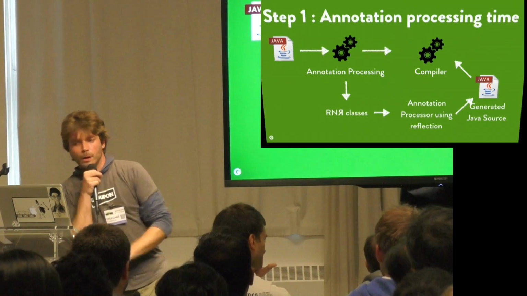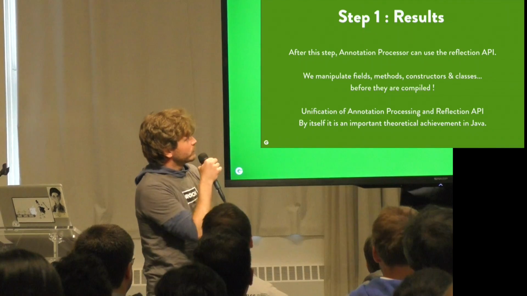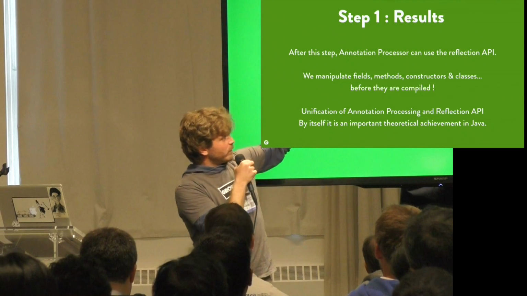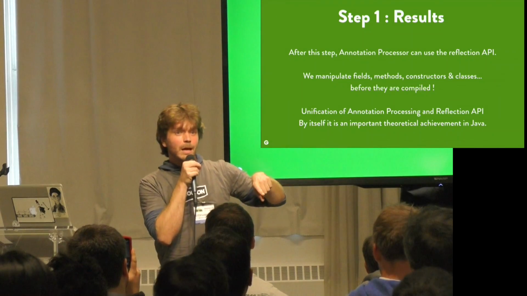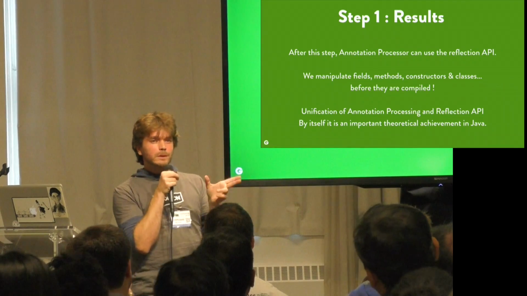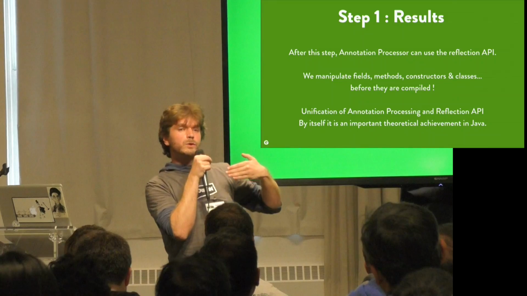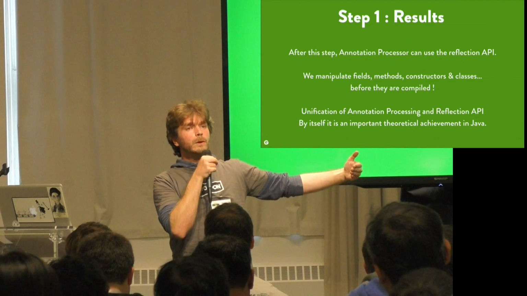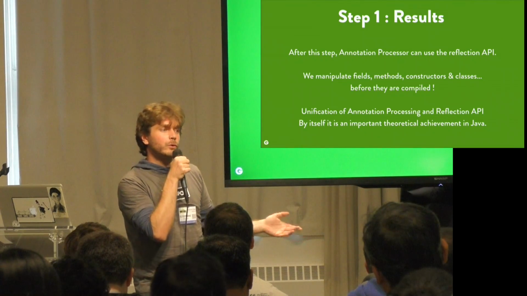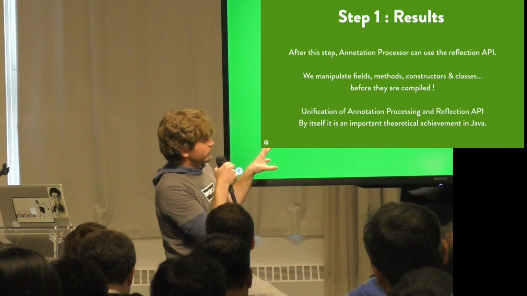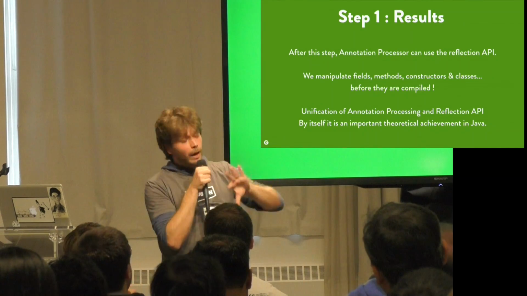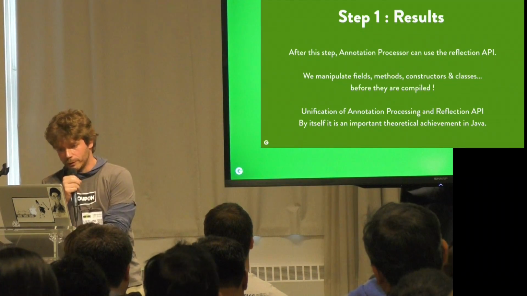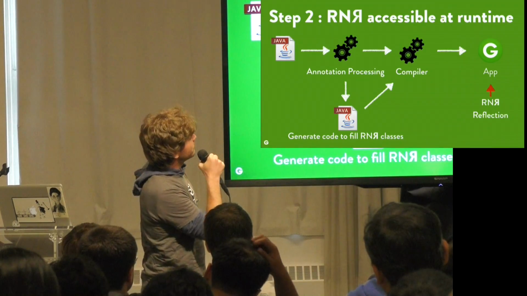Yeah. So what are the results that we get out of the first step? It means that as a developer, you can manipulate fields, methods, constructors, and classes before they are compiled, which is, yeah, I really like this idea. So you're going to compile something to get classes, fields, and methods, but before getting them compiled, you will be able to use them for creating an annotation processor. So it will be much simpler. It's kind of a unification of annotation processing and the reflection API at annotation processing time. And we think that by itself, it's kind of an important theoretical achievement in Java. Let's see what step 2 is.